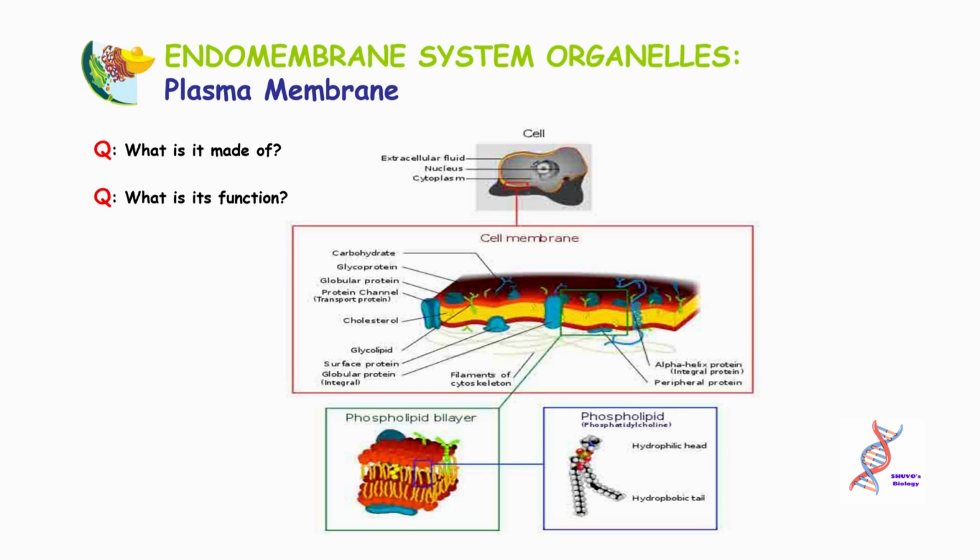Endomembrane system organelles. Plasma membrane. What is it made of? Question: what is its function?